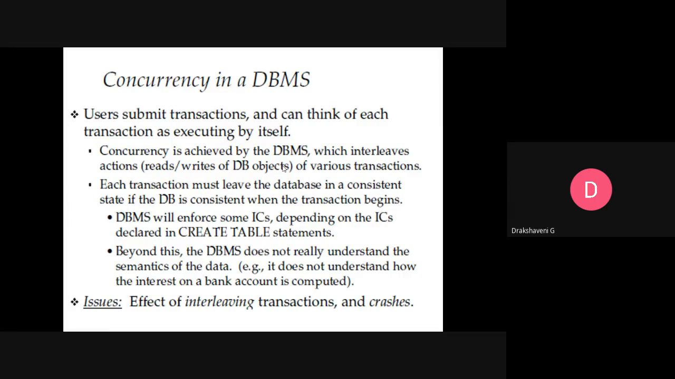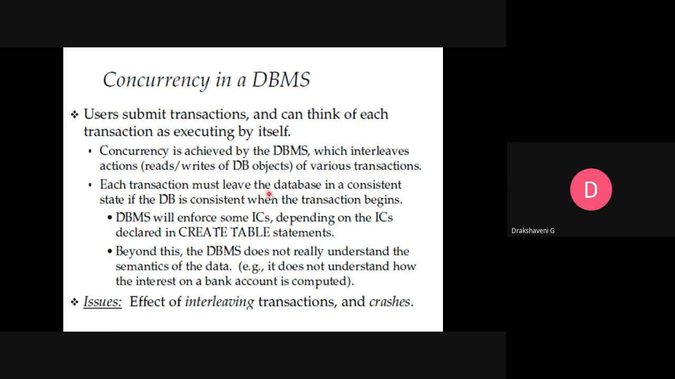In the same way, when I send the question paper, you people can only see. You cannot change anything. That type of mode is read mode. In the same way, write mode also we can do. We can share an Excel sheet and ask you to enter whether you wish to come to college offline or are interested only in online. We can do so many things. So that is the read and write option. So concurrency is achieved by the DBMS, which interleaves actions, that is, reads and writes of DBMS objects of various transactions.